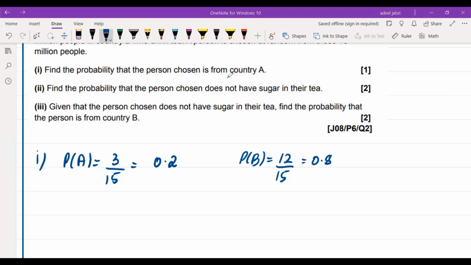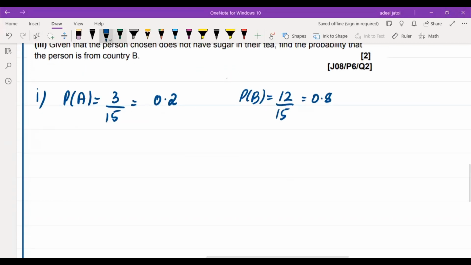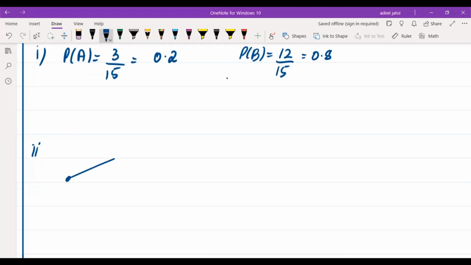So for the sake of the working, let's draw the tree diagram. We knew that there were two countries, country A and country B. The population of country A was 0.2 and the population of country B was 0.8, because we'll be working with probabilities now.